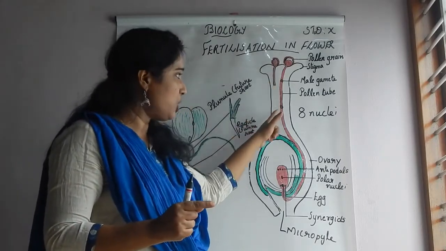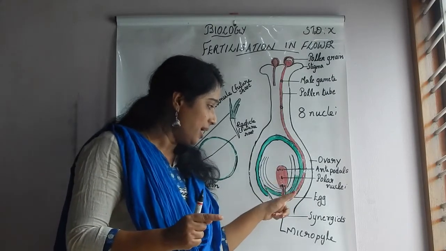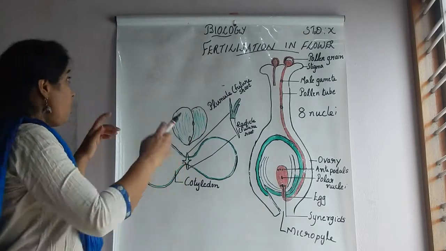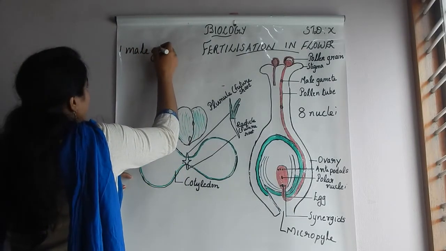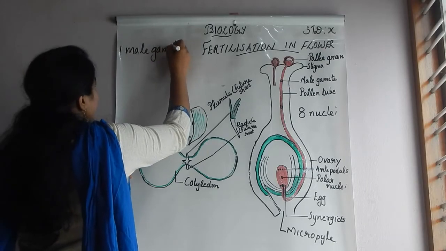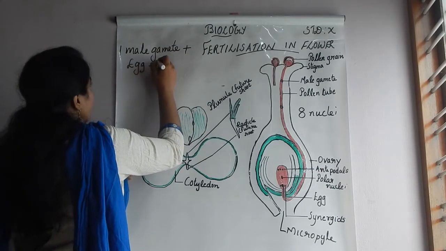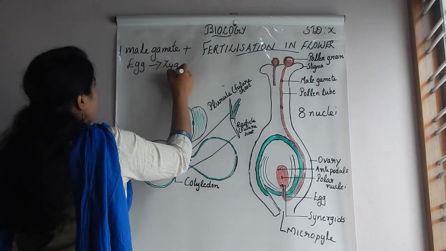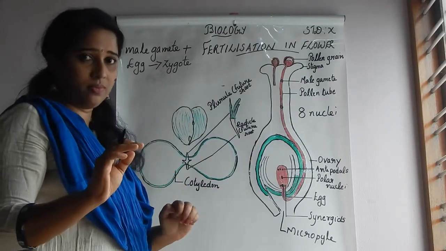So through the pollen tube, these two male gametes approach the embryo sac. It reaches there, and of these two male gametes, listen very carefully, one male gamete fuses with the egg to form what? Zygote. That is what is known as fertilization.